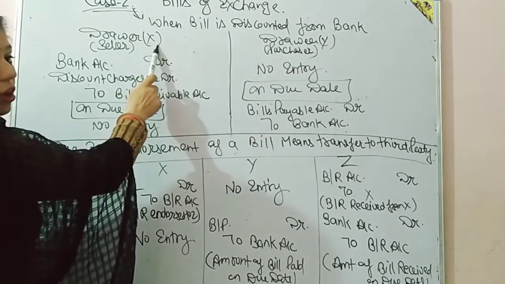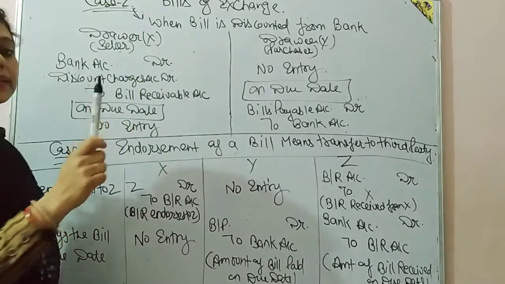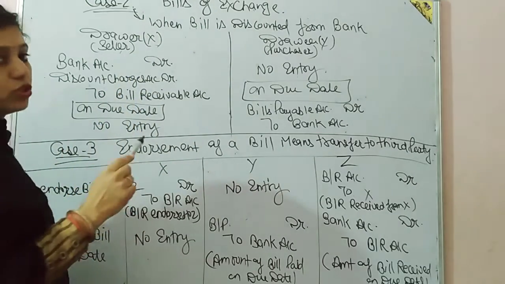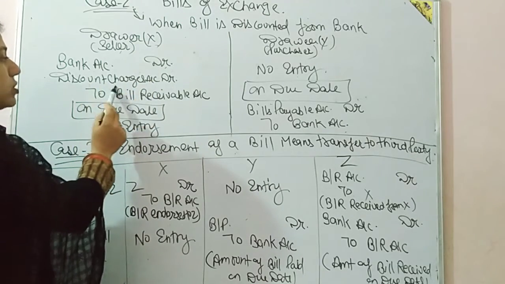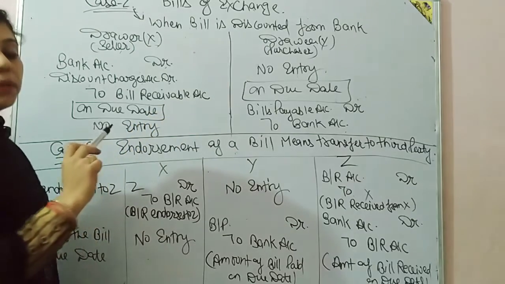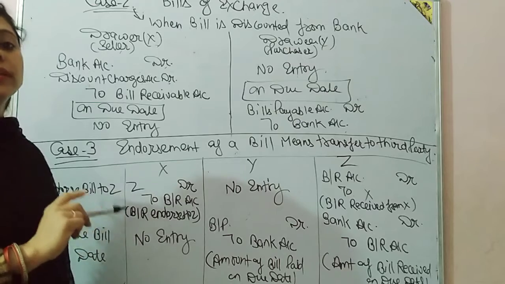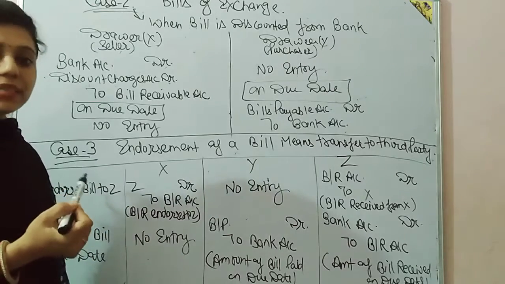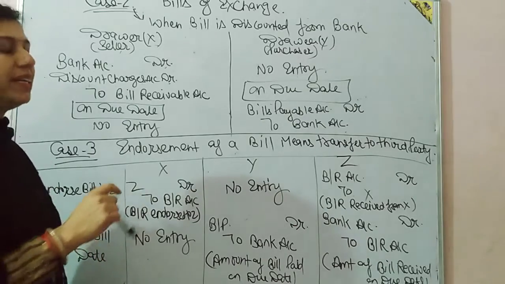In the books of the drawer, that is X, that means in the books of the seller, if we discount the bill from the bank, the journal entry will be: bank account debit, discount charges account debit, to bills receivable account. Because the bank cuts some amount, that is called discount charges. That is an expense for the seller, a loss for the seller, that's why it is debited.